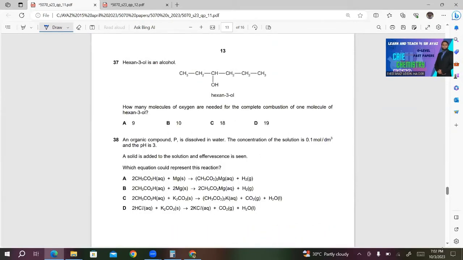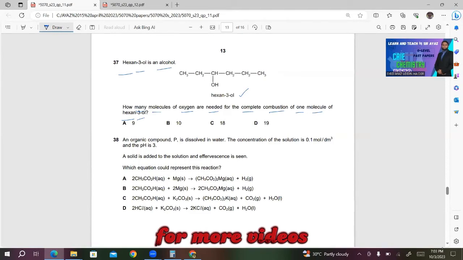37. Hexen-3-ol is an alcohol. This is hexen-3-ol. How many molecules of oxygen are needed for the complete combustion of one molecule of hexen-3-ol? So we need to make an equation for this. We have 6 carbon atoms. So I will write C6H.